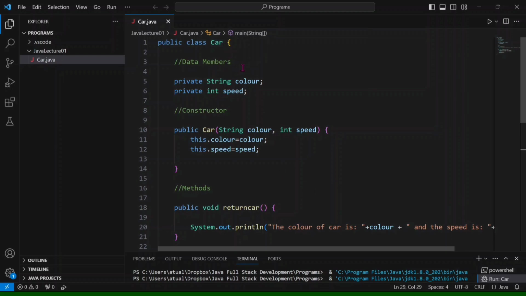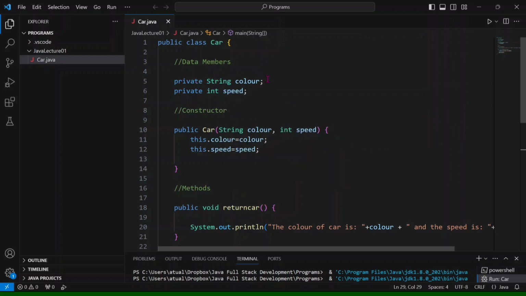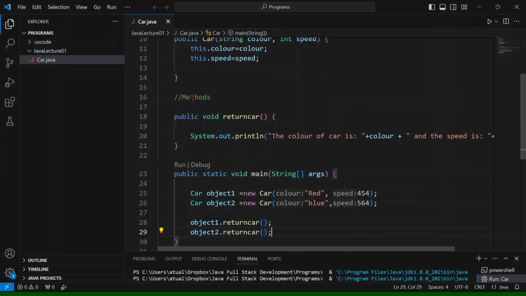Here is the name of the class, and after this is a data member. Whenever we use private, it is an access modifier, which means this variable can't be accessed outside of the class. That's why we use private. And here is a constructor. A constructor is used to set the variables, and it always has the same name as the class.